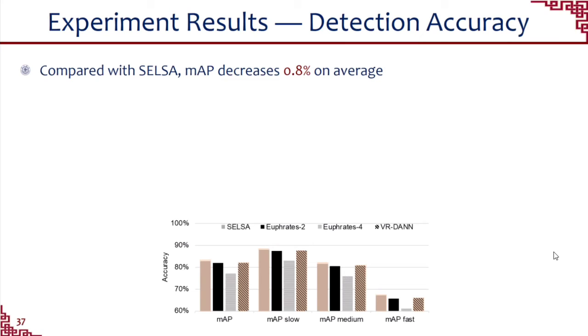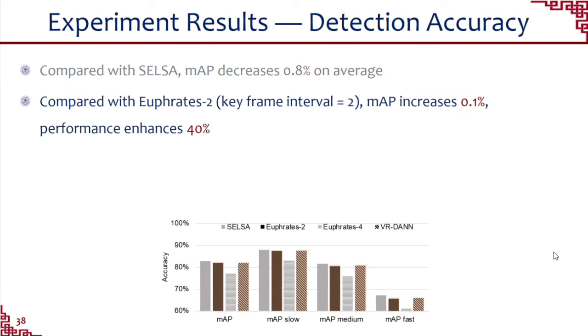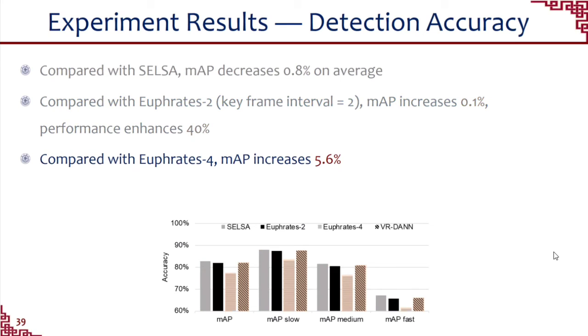Similarly, for the detection task, our proposed algorithm decreased only 0.8% mAP compared with SALSA. And compared with ePhrase2, mAP even increased 0.1% with 40% enhanced performance. When compared with ePhrase4, mAP increased 5.6%.